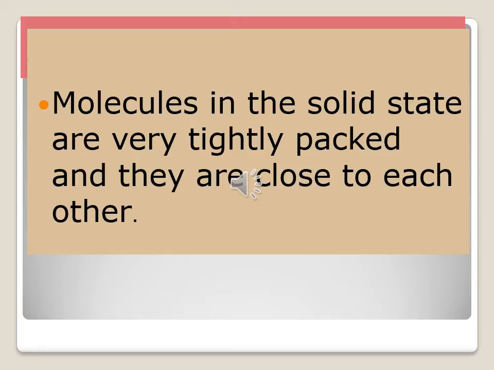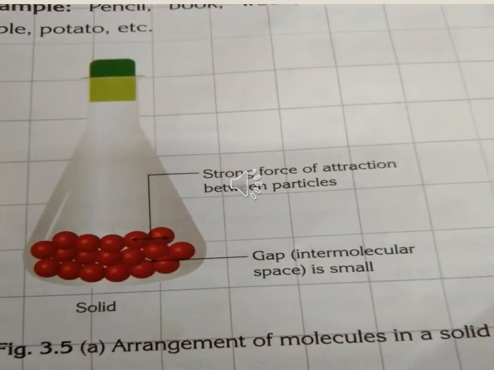Okay, children, I will show the picture. You see that? Look at this slide, children. How is the arrangement of molecules in a solid state? You see, this is the arrangement of the molecules. There is a very strong force of attraction between the particles. That's why they are very close to each other. You see that gap, that is intermolecular space.